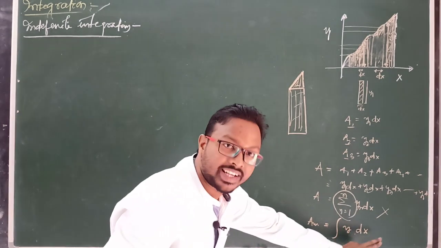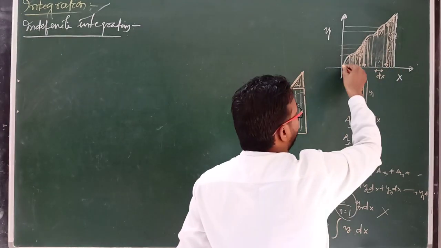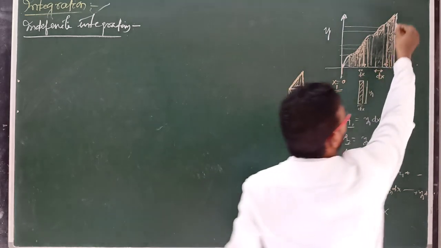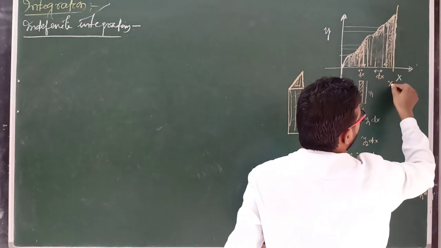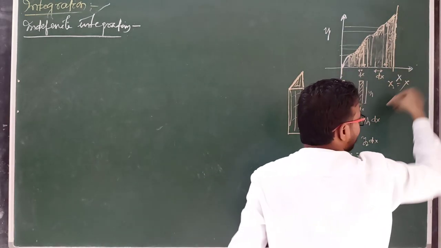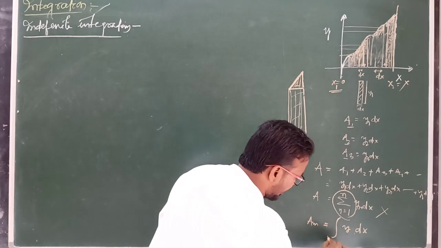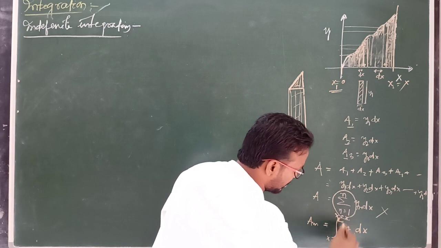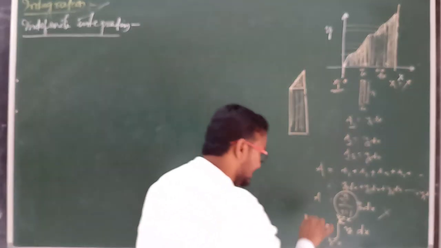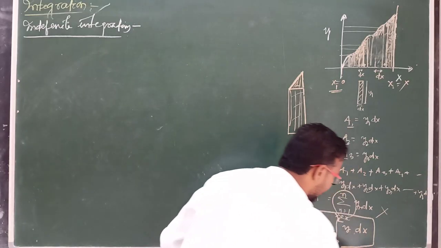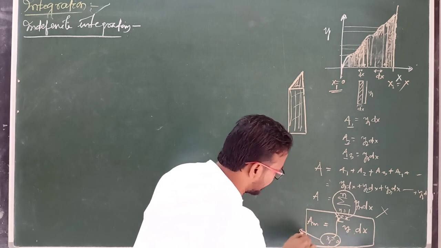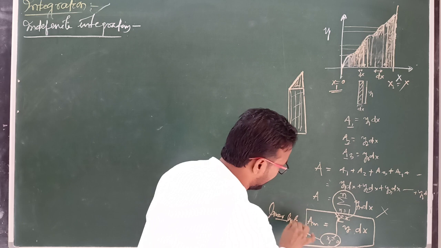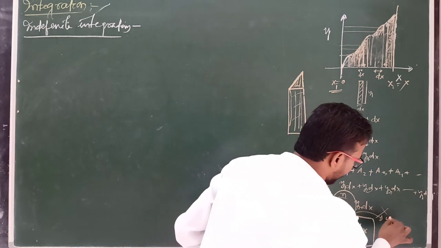To integrate y dx, we have to choose one point. Suppose here x1 equal to 0. Suppose this distance x2 equal to x. Then we have to integrate here from x equal to 0 to x equal to x, or x1 equal to 0 to x2 equal to x. This is known as the integration process, and this is known as the lower limit, and this is known as the upper limit.